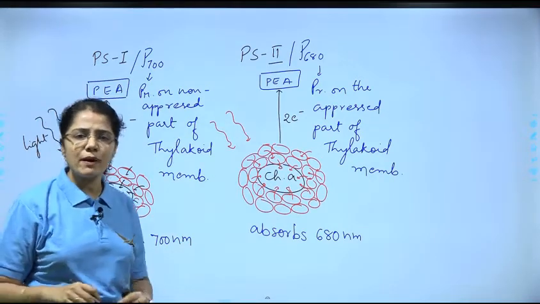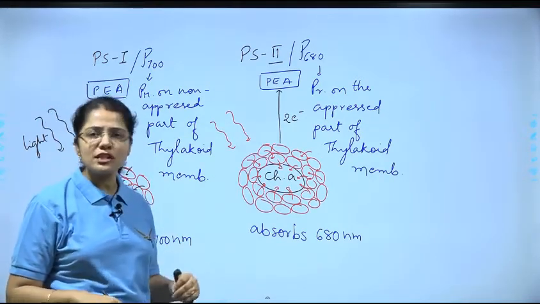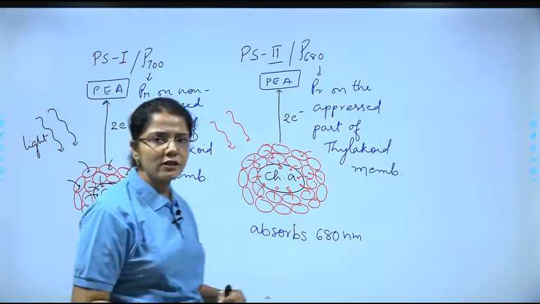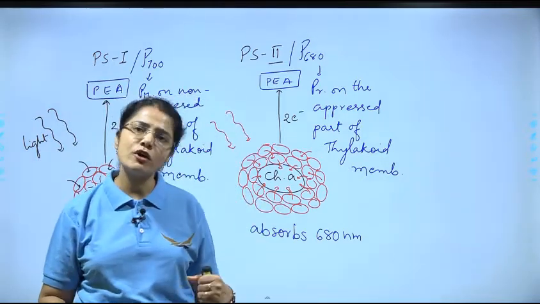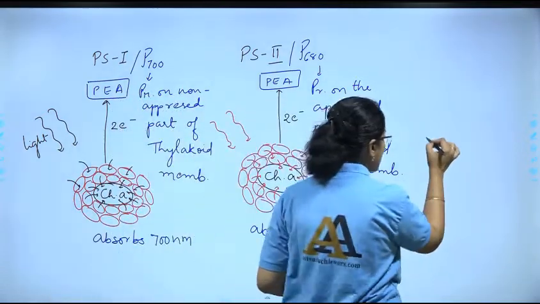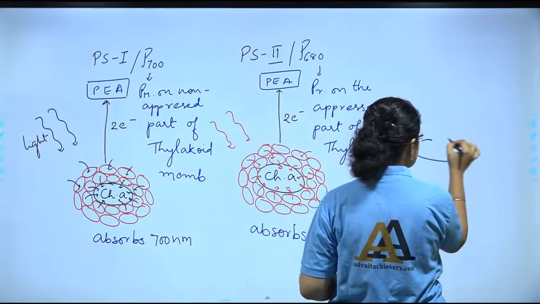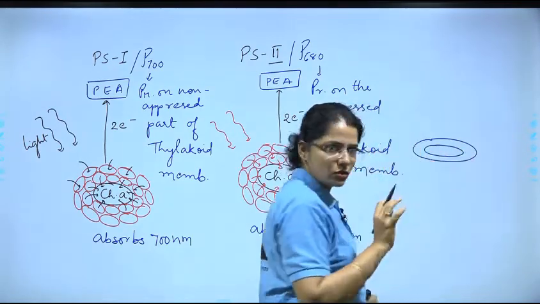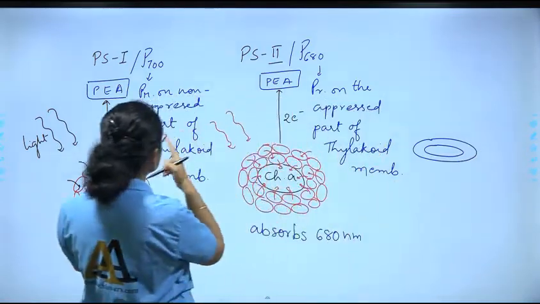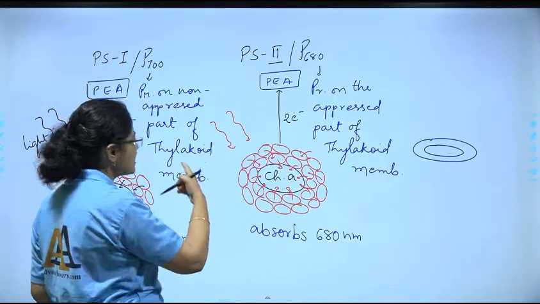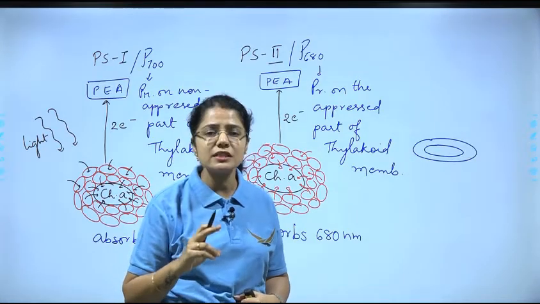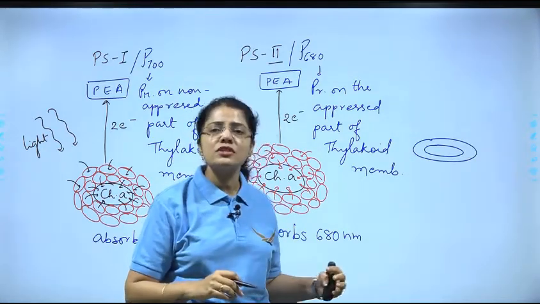Non-appressed part means the part of the membrane which is in contact with stroma. Non-appressed part is the membrane of the thylakoid which is in contact with stroma. So suppose I am drawing a small thylakoid over here. See, this is my small thylakoid. Surrounding it is the stroma. So PS1 is present in the non-appressed part of the thylakoid. That means, I am repeating, it is present on the membrane which is in contact with stroma.